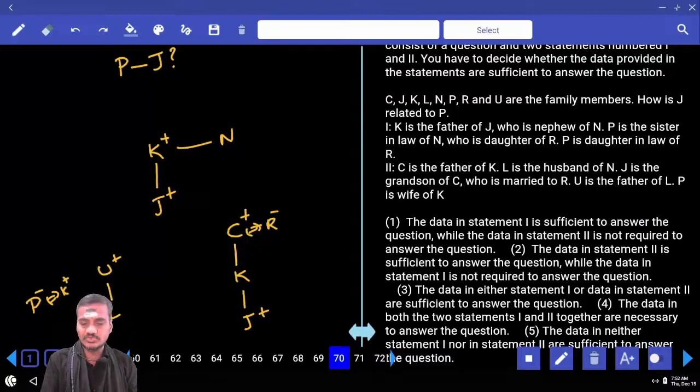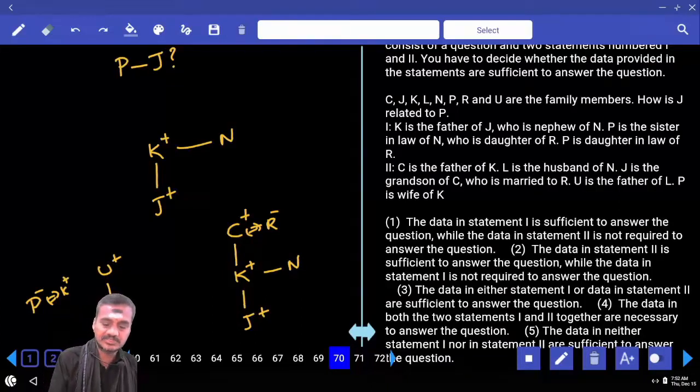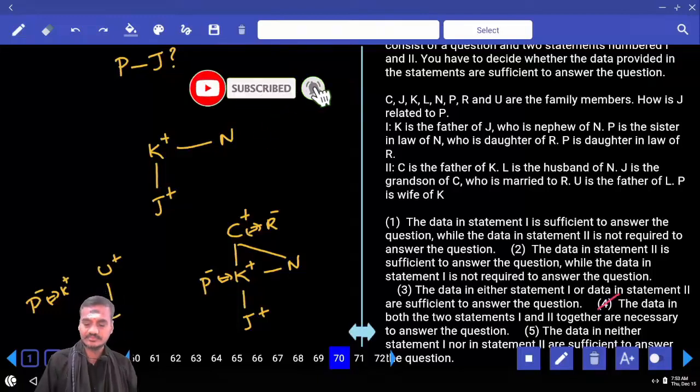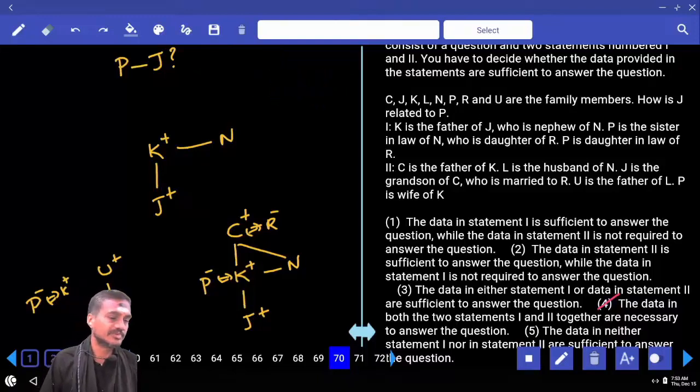Now by combining these two, K is the father of J, and J is the nephew of N, N will be somewhere here, and P is the sister-in-law of N. N is the daughter of whom? N is the daughter of R. Then, hence with the help of this information, are we getting the answer or not? Yes. Hence, only by combining these two, we are getting the answer, choice 4. Done with this? 70, choice 4 is the answer. Now, this is about paper number 50.